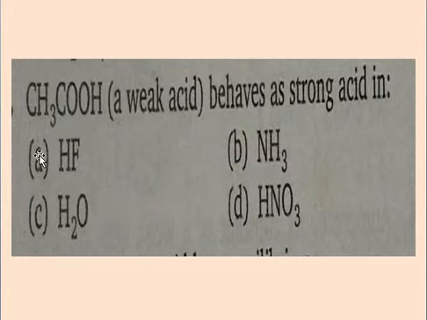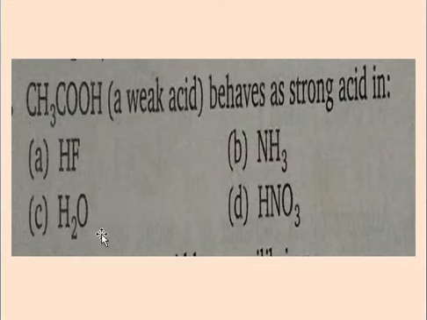Next question: acetic acid, a weak acid, behaves as a strong acid in. There are four options. First is HF, second NH3, third H2O, and fourth HNO3. Out of these four options, HF is an acid, D option HNO3 is also an acid, and C, H2O, is amphoteric. But B is ammonia, a basic compound.